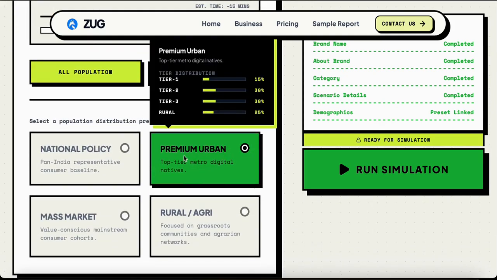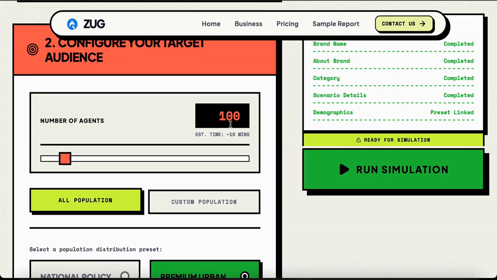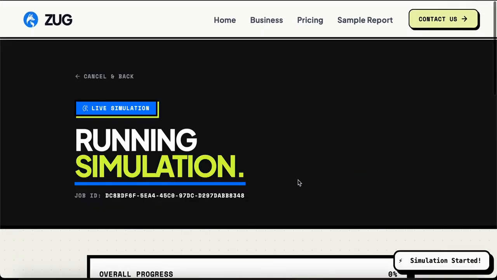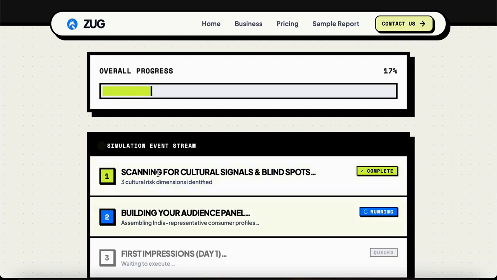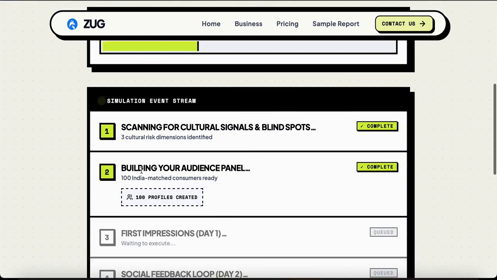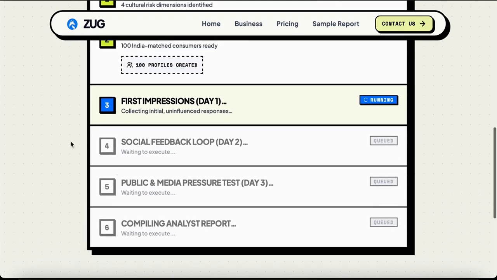So I'm selecting premium urban class, where the population distribution is around 15% tier 1, 30% tier 2, 30% tier 3 and 25% rural. And we are configuring for 100 agents. Let's start the simulation. So the simulation has started. It's first scanning for the cultural signals and blind spots. Then it builds your specialized, personalized agents which react to this service. It would take around 15 to 20 minutes.